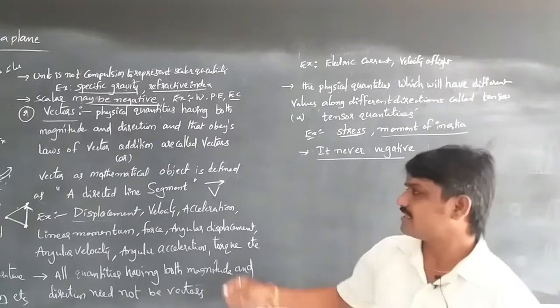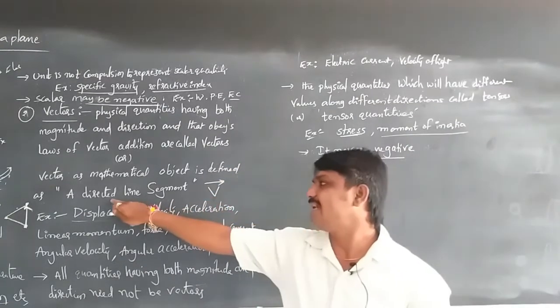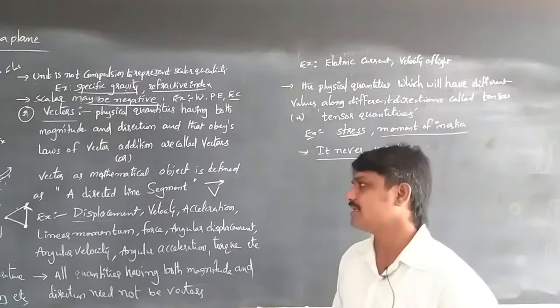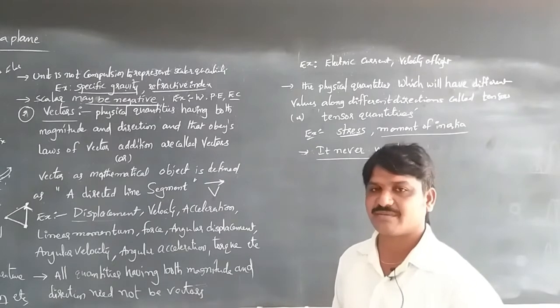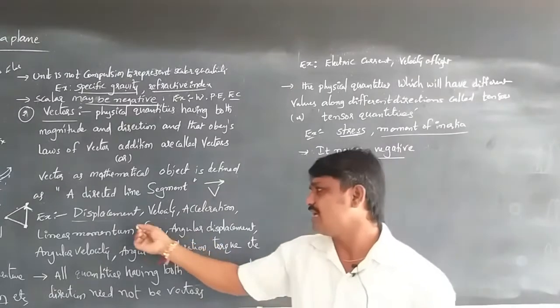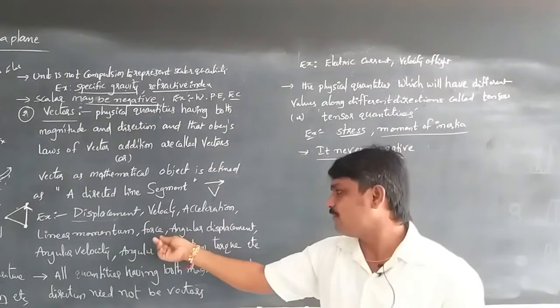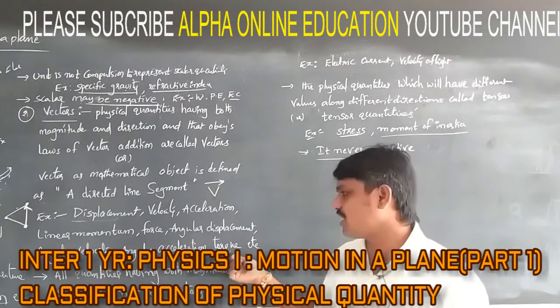Mathematically, a vector is defined as a directed line segment. The examples are displacement, velocity, acceleration, linear momentum, force, angular displacement, angular velocity, angular acceleration, torque, etc.